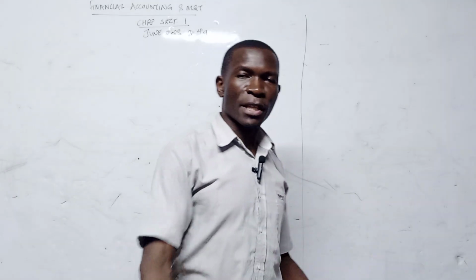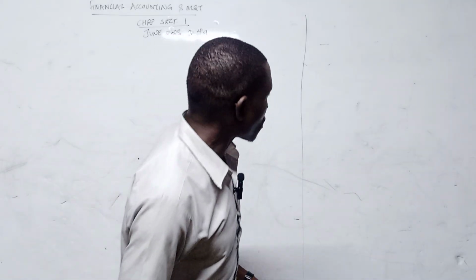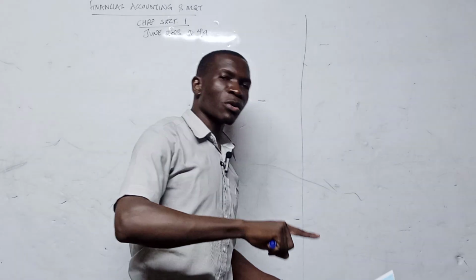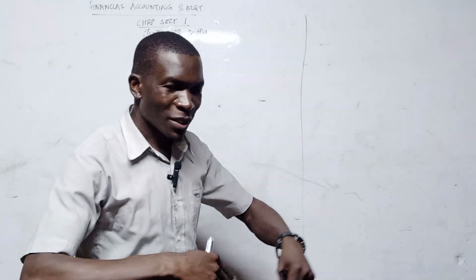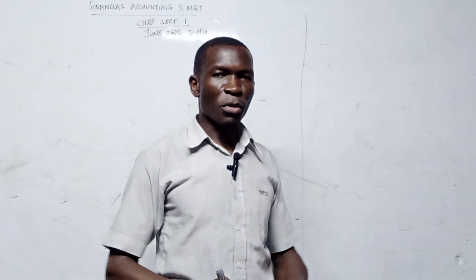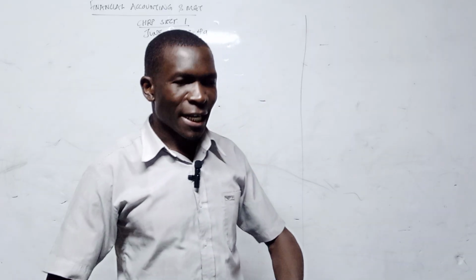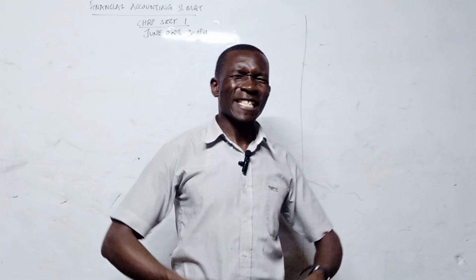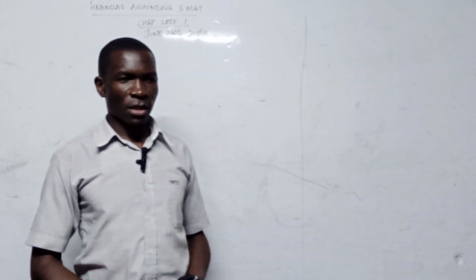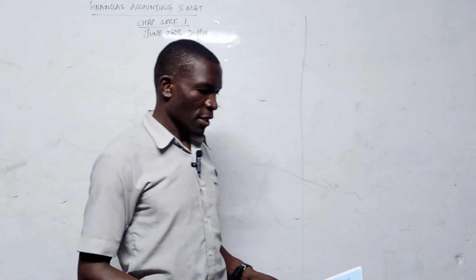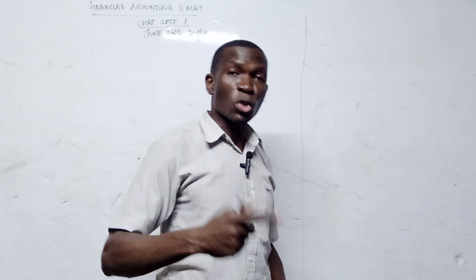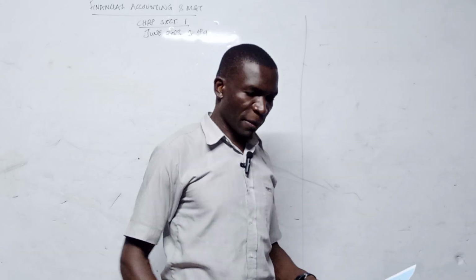Then from here we prepare the financial statements. After the preparation of financial statements, the cycle goes on to a point where we have to do what is called analysis. After analyzing, now we report. That reporting is the communication part of it. That is why a general definition of accounting is that it is the language of business in which people interact: the accountants together with the users of the financial information who want this financial information for different purposes.